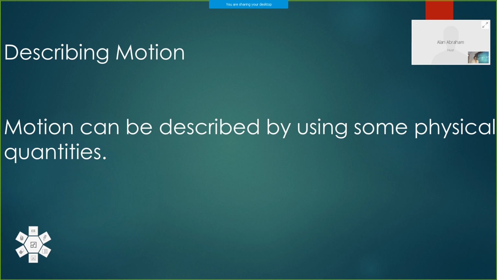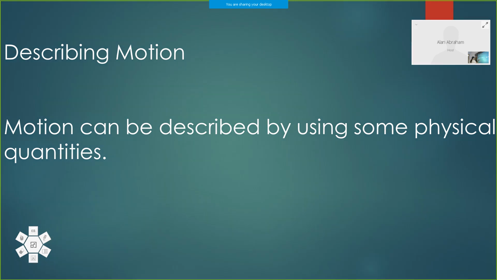What are physical quantities? We can see so many properties in our nature, but we cannot measure all those properties. Love, we cannot measure using any equipment or instrument. But height, my height, is 159 centimeter. It can be measured.